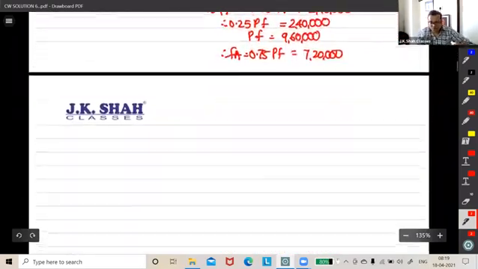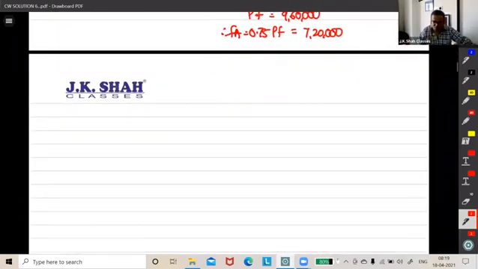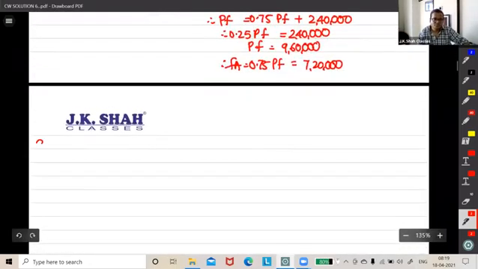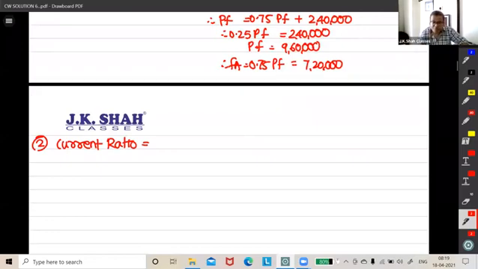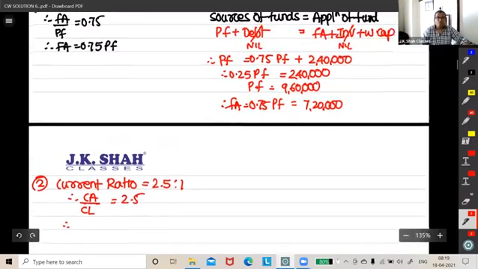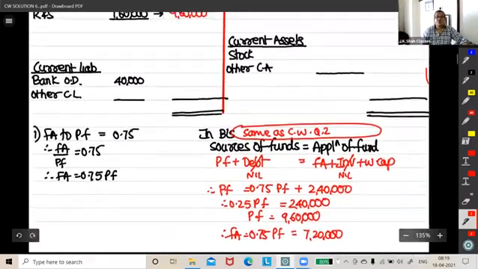Then we will use current ratio. Current ratio given in the question is 2.5. So current assets upon current liabilities is 2.5. We don't know the total of current assets, we don't know the total of current liabilities.